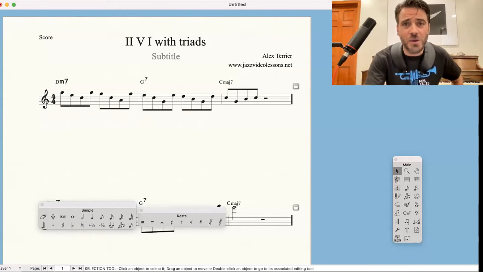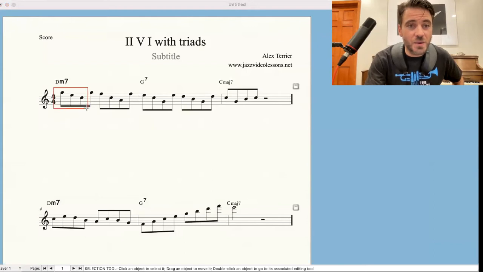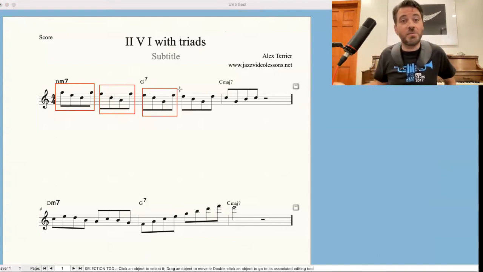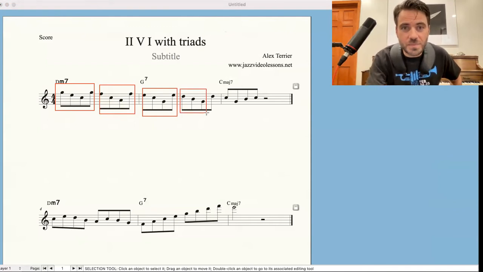Let's have a quick look at this phrase and see what we're talking about. Here we have the C major triad. And then here we have the F major triad, and here the C major triad, even though we're playing a G7, because it's in the continuity of the phrase, of the melodic line. And here we have the G major triad, and here the C major triad, with the approach note, the leading tone.